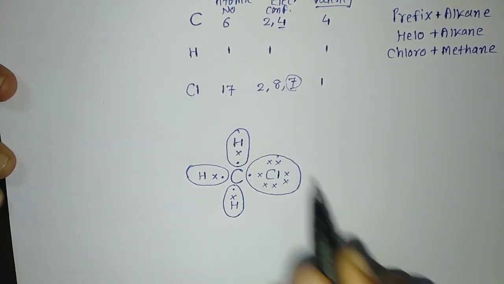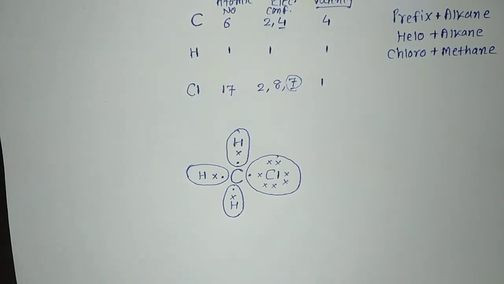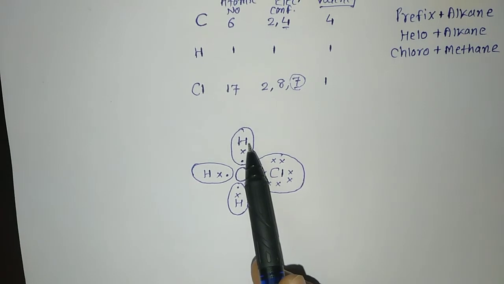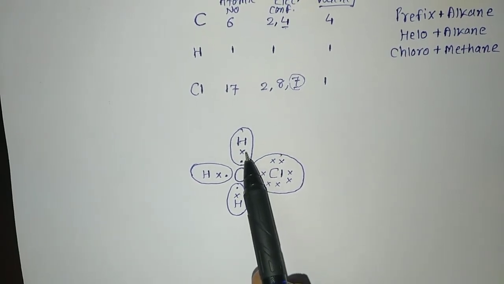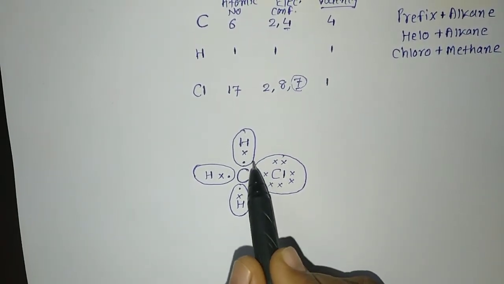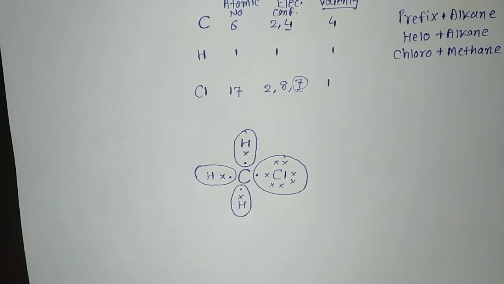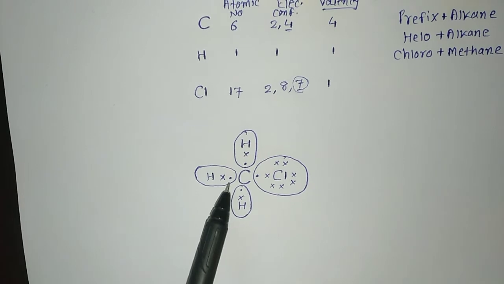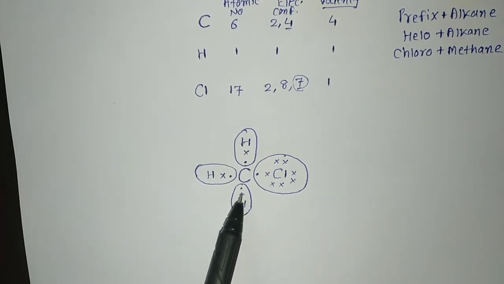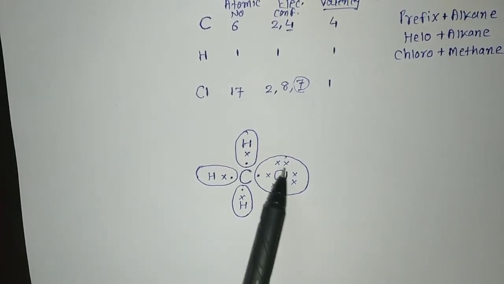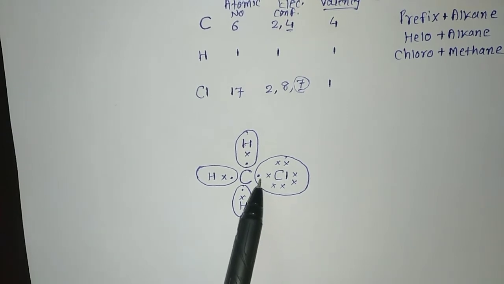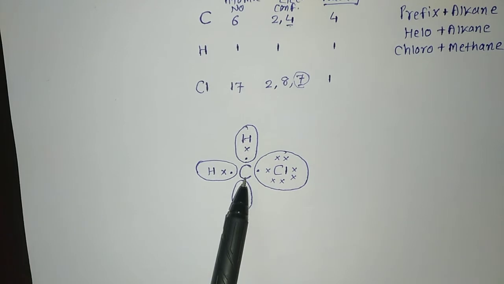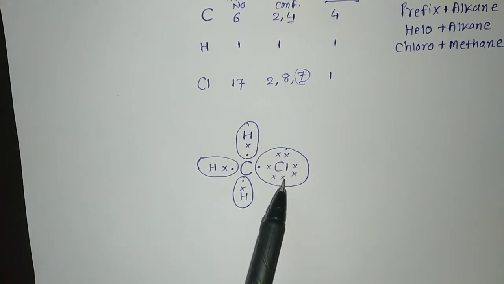You can see. Now we'll check the valency of each of the elements. For this hydrogen, you can see it requires 1 more electron, and to complete it 2 electrons are required. So hydrogen 1 and 2, its first orbit is filled with 2 electrons. This hydrogen 1 and 2 completed. This hydrogen 1 and 2 completed. This chlorine 1, 2, 3, 4, 5, 6, 7 and 8. So it has done the sharing with this electron of the carbon. So this is how it formed the covalent bond.